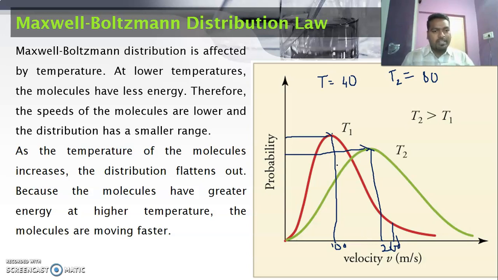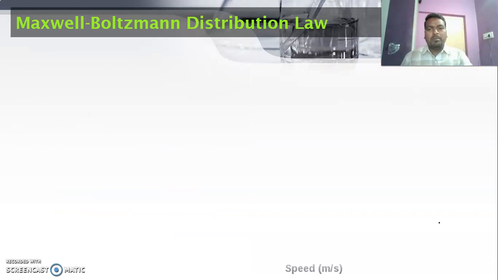So compare the area of the two curves, the red curve and the green curve. The area under the green curve increases. It signifies that more molecules possess higher velocity, and you can observe the change in area. This extra area is nothing but the molecules gaining extra energy due to the increase in temperature. So this curve explains the variation with temperature with respect to the probability.